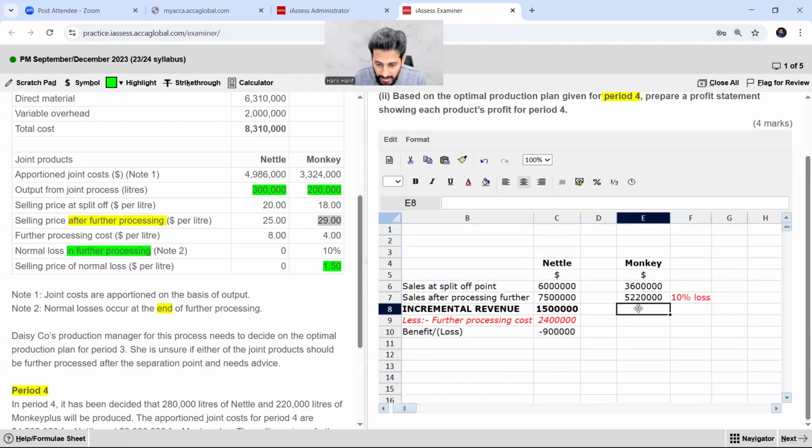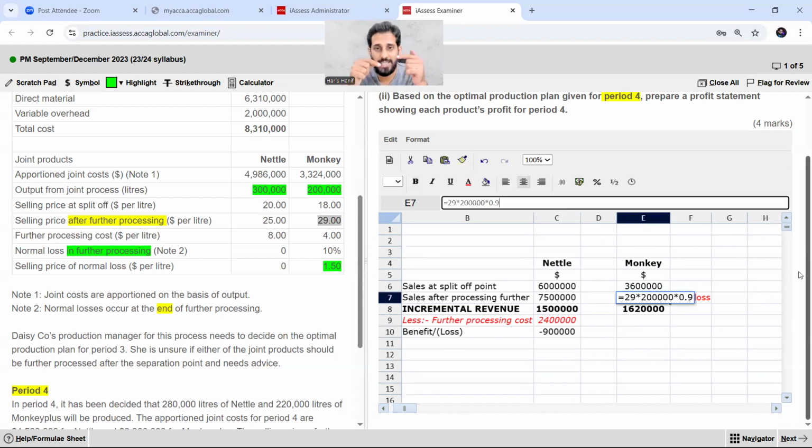Now, what is the additional revenue? Press this cell minus this cell. So we got 1,620,000. Again, I'm showing this cell for your reference: 29 multiplied by 200,000 multiplied by 90%. Why? Because there is a standard loss and the losses will occur at the end. So naturally, if I will be selling at split off, there will be total 200,000. But if I will be processing it further, there will be 10% loss.